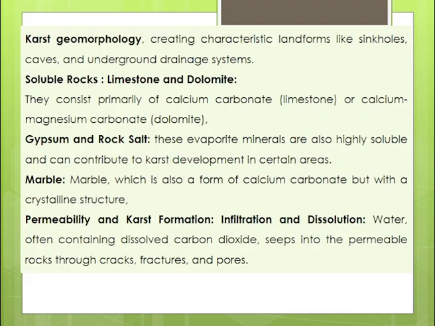The most important sedimentary rocks with soluble rock formations are limestone, dolomites, gypsum, rock salt, marbles and a number of other sedimentary rocks. The rock has to be permeable, and karst formation occurs by infiltration and dissolution by water and carbon dioxide, which transform the limestone into swallow holes or sink holes. The permeable rock develops cracks, fractures and pores which allow the water to penetrate down.